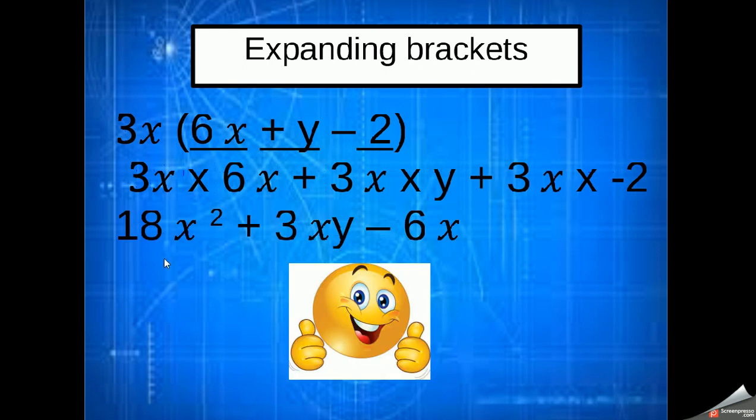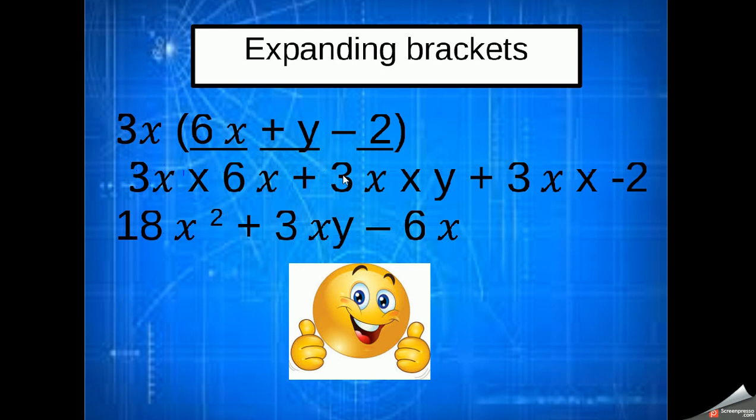That is going to give us 3 times 6 is 18. Now x times x, any number multiplied by itself is a square of that number. Remember, if you can't remember from square numbers, 2 times 2 would be 2 squared, 3 times 3 would be 3 squared, and so on. So x times x is actually x squared. So 3x times 6x gives us 18x squared. I've multiplied the 3 and the 6, and I've multiplied the x and the x. But I don't have to write it as xx, although technically that would be right. Instead, I write it as x squared.